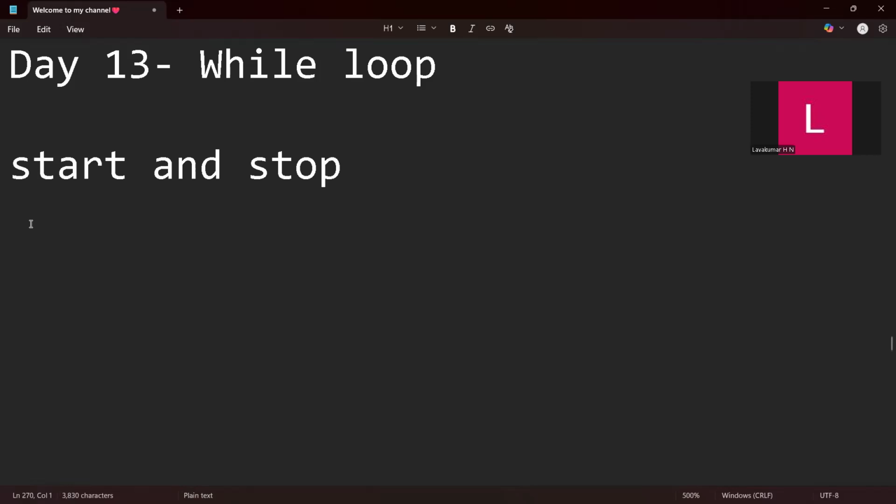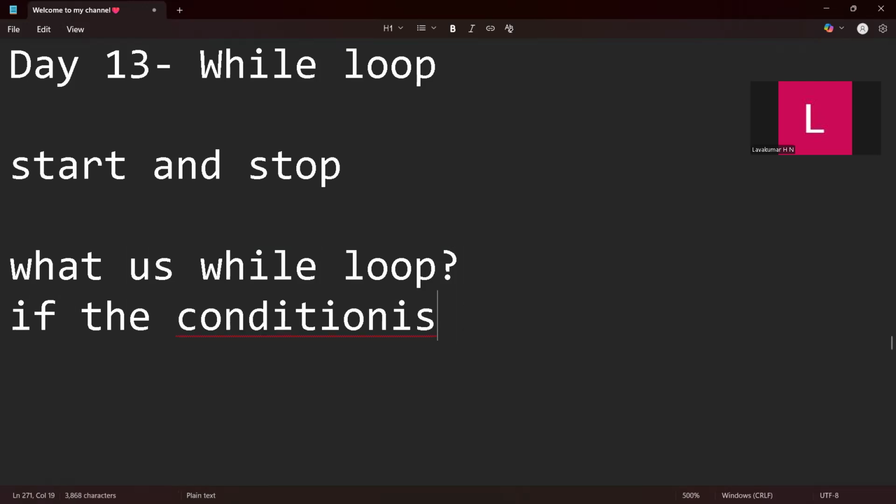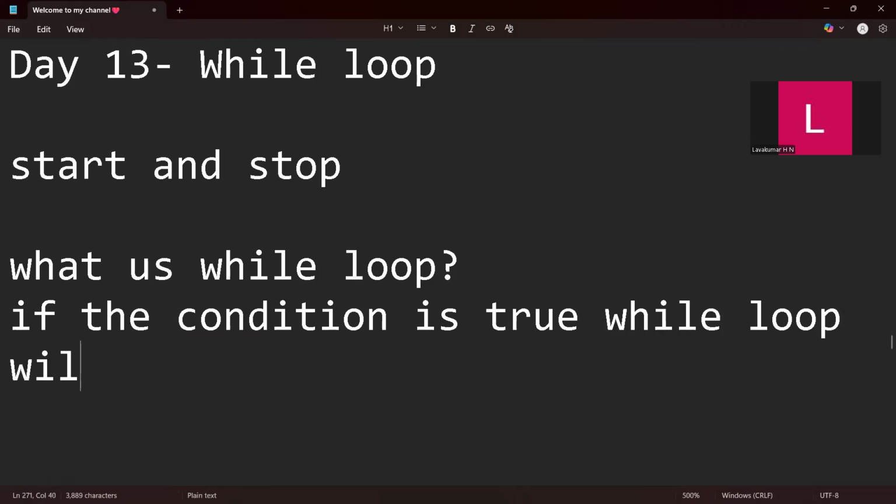So if somebody asks you what is a while loop, you can say: if the condition is true, then the while loop will execute, or else it will not.